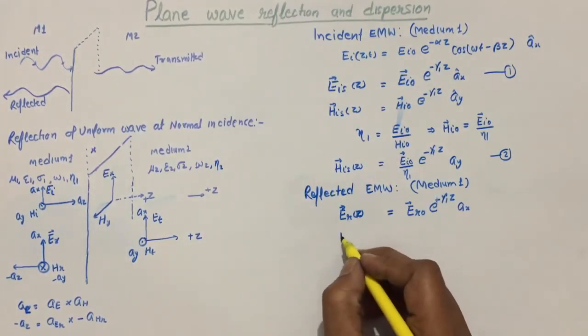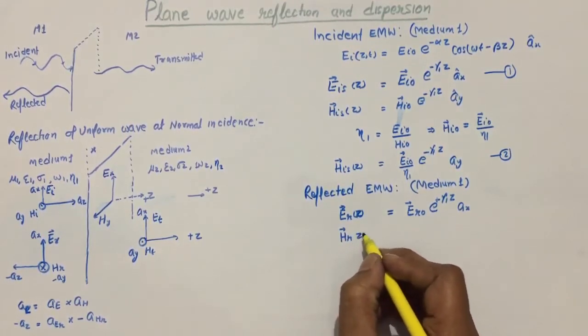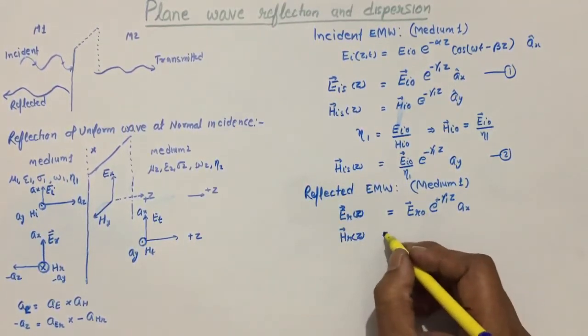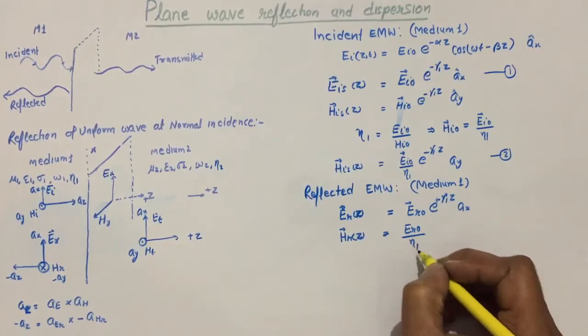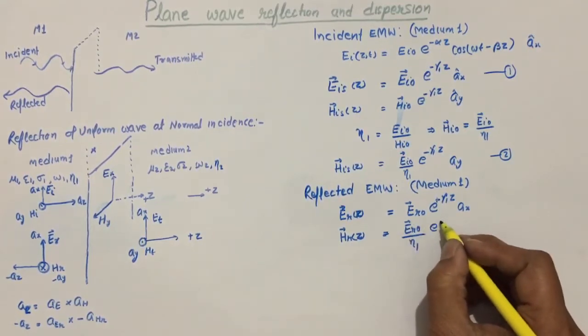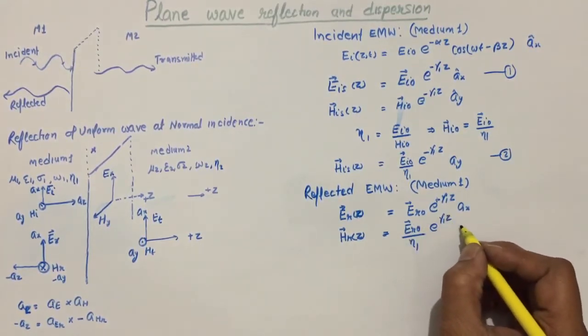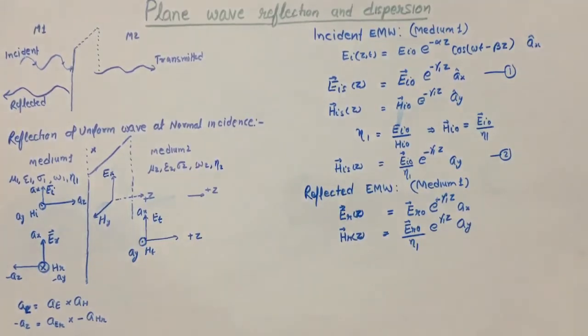And similarly, the magnetic field component of the reflected wave will be, in phasor form, E reflected divided by eta, the medium is same, so gamma 1 z ay.